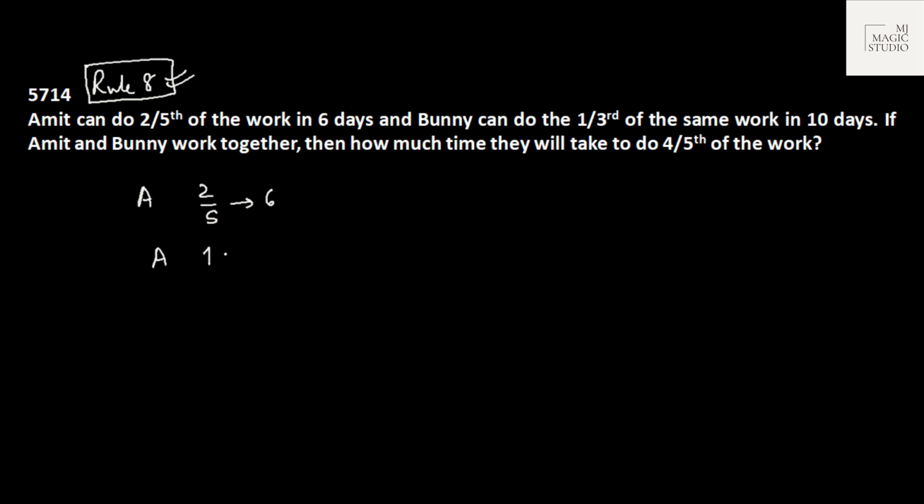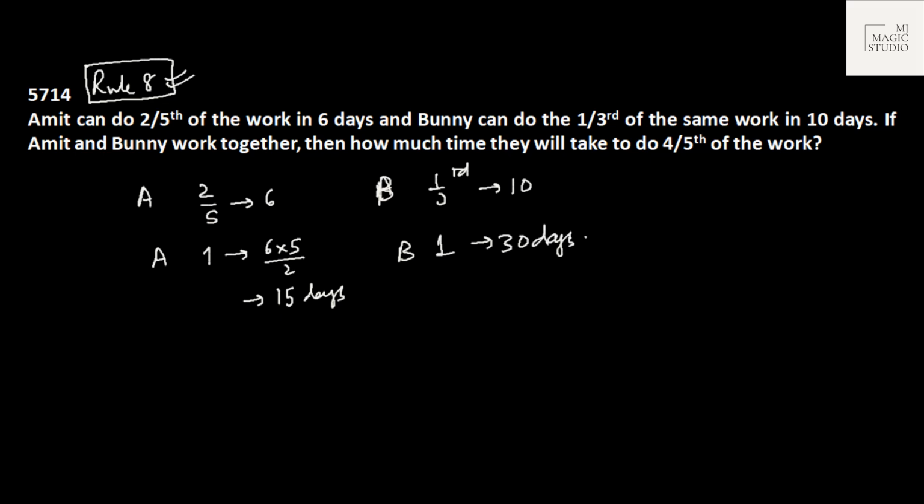That means Amit would be doing the entire work in 6 into 5 by 2, that is 15 days. Bunny can do 1/3 of the work in 10 days, which means Bunny can do the full work in 10 into 3, 30 days. This is their individual time to complete the full work working alone.